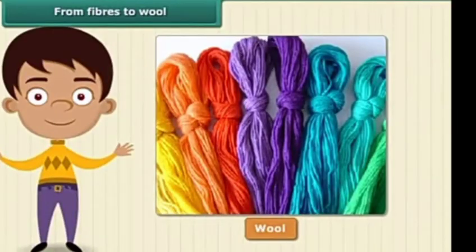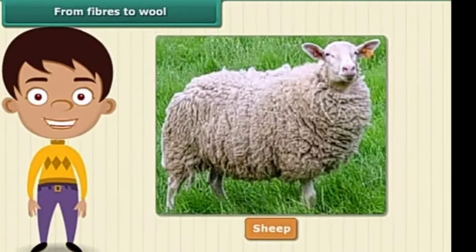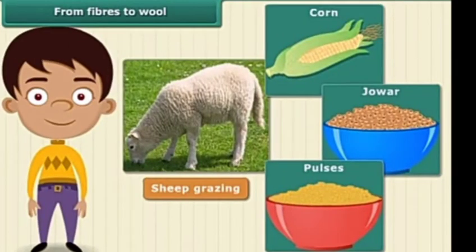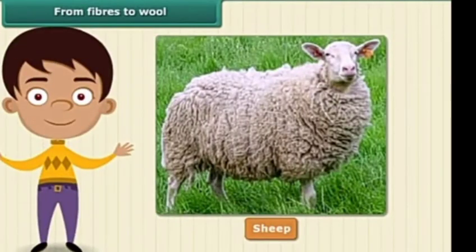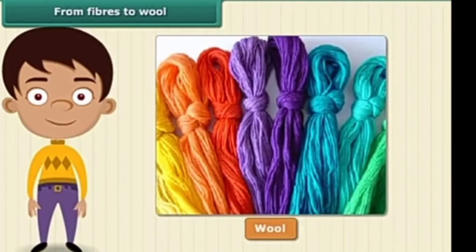Now, for the wool to be of good quality, the sheep needs to be fed a nutritious diet. Apart from what they get from grazing, they are also fed with a mixture of pulses, corn and jowar. The sheep so reared develops a thick growth of hair. This hair is known as the fleece of the sheep, which provides us wool.